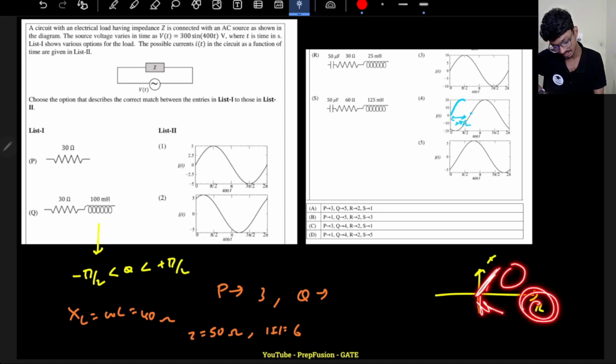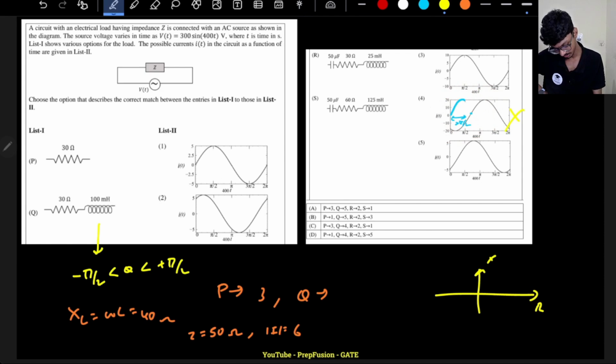So I will always either lie in the first quadrant or in the fourth quadrant. This I have already taught. So this graph is not possible at all. This graph is never possible. So 4 is not possible at all, right? 4 is here, 4 is here. These options are not possible at all. This I can anyways eliminate.